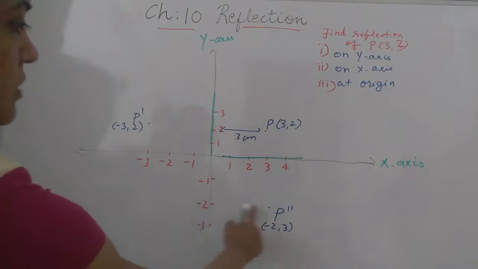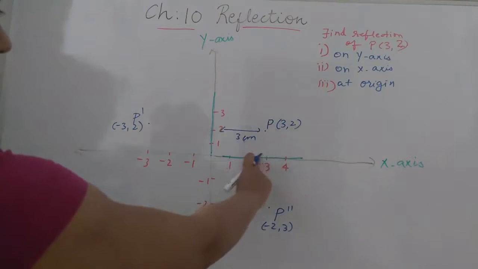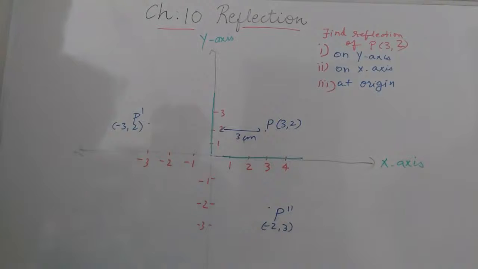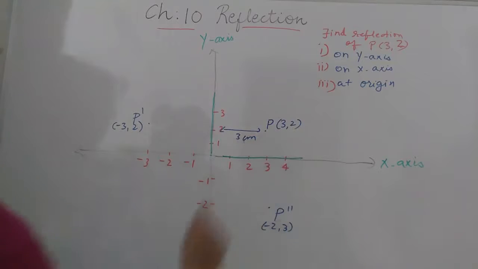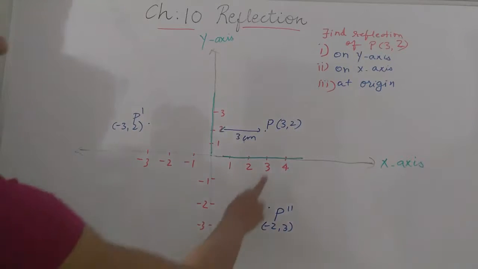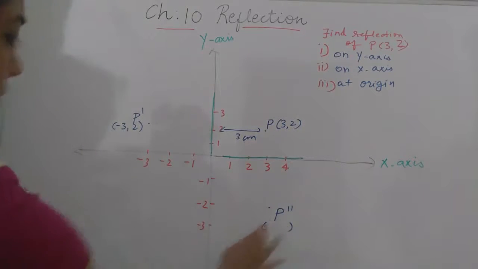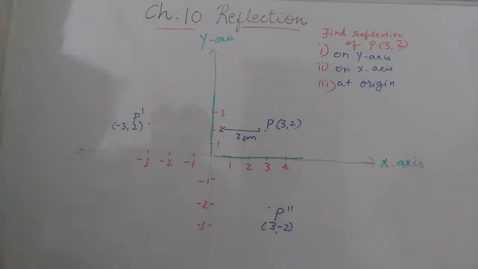You can see -2 here, and this is 3. So this distance will not change. This 3, the horizontal distance, is the same. Only the vertical distance is changing. So we get the point P double dash, the image under the x-axis. Okay, sorry, this is (3, -2). Why? Because we always write the x coordinate first, that is 3, and this is -2.